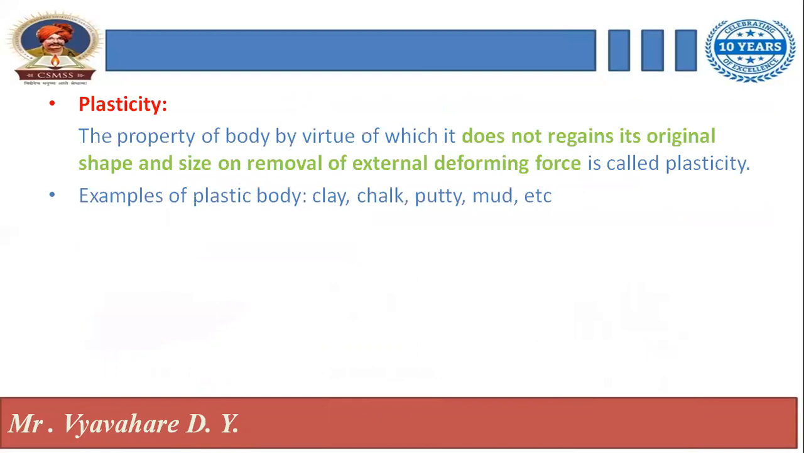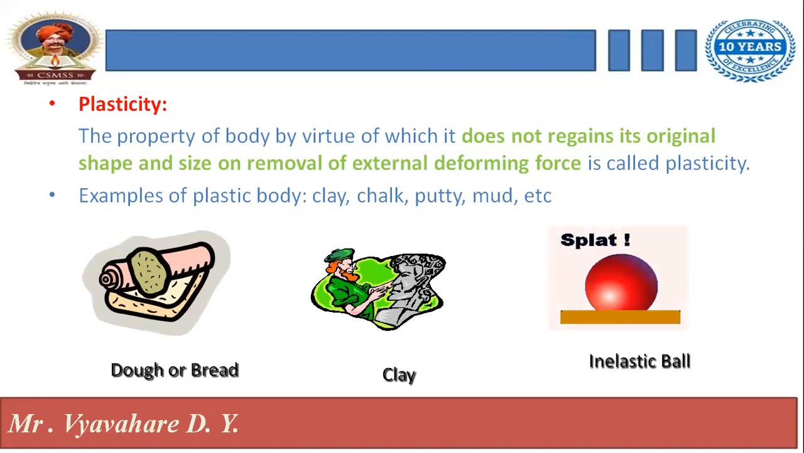Next is plasticity. Plasticity is exactly opposite to elasticity. The property of a body by virtue of which it does not regain its original shape and size on removal of the external deforming force is called plasticity. Examples are clay, chalk, putty, mud. When we apply an external force on a body, the body changes its shape and size permanently. That is called plasticity.